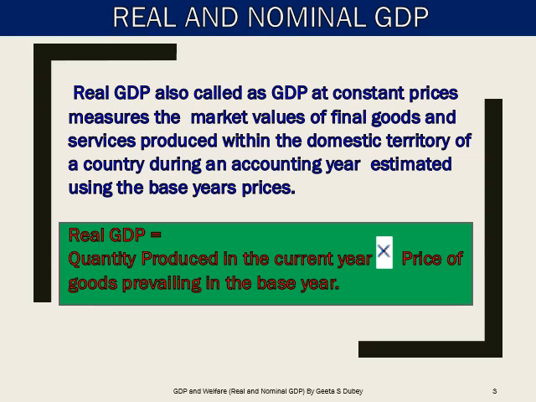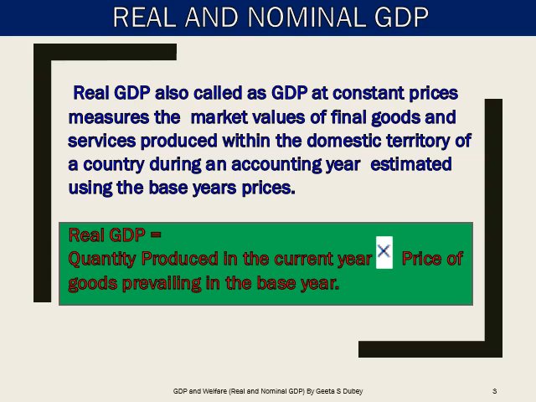Now, to eliminate this impact of rise in the price and its consequent impact on the national income, and to make it convenient to compare the growth, we need to calculate real income. This is the significance of real income. So let's see what real income or real GDP is. As you can see on screen, children, real income is also called income at constant price. They are one and the same.